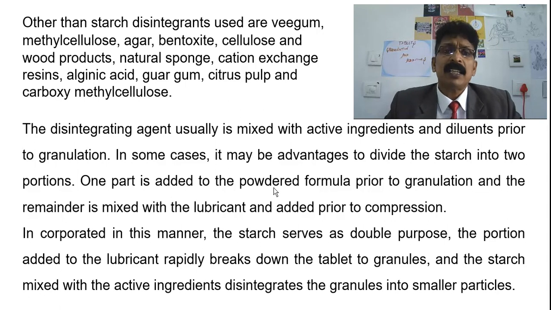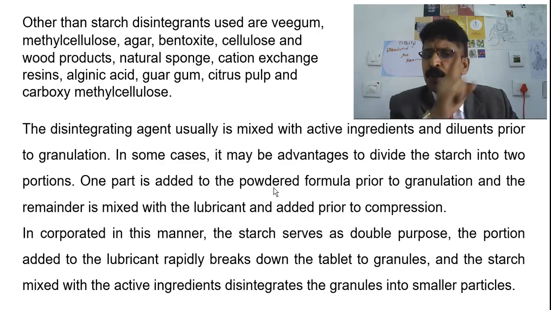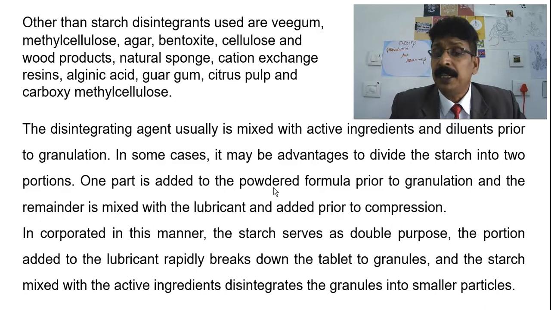Other than starch, disintegrants used include veegum, methylcellulose, agar, bentonite, cellulose and wood products, natural sponge, cation exchange resin, alginic acid, guar gum, citrus pulp and carboxymethyl cellulose. The disintegrating agent usually is mixed with the active ingredient and diluent prior to granulation.